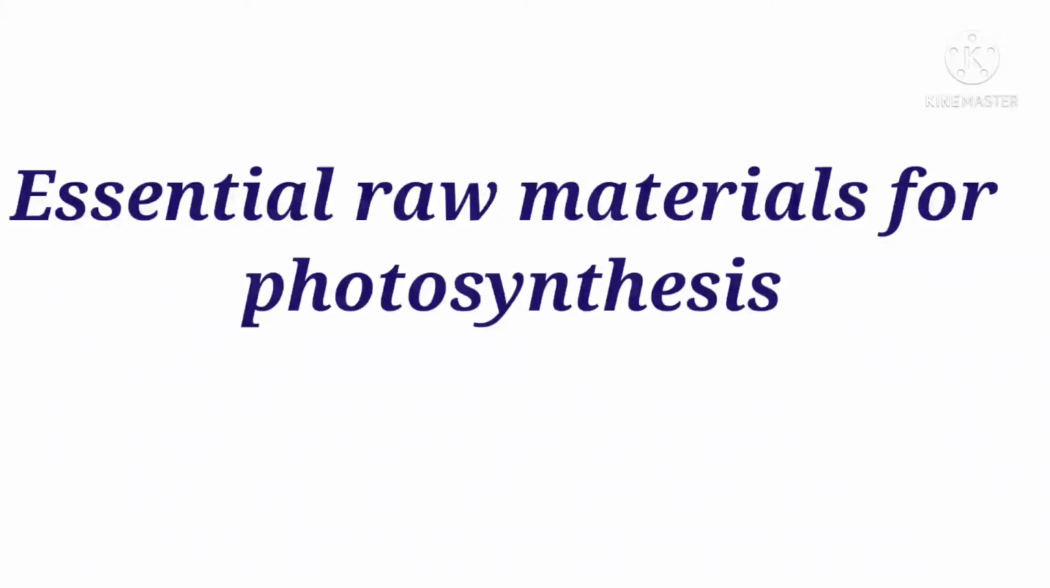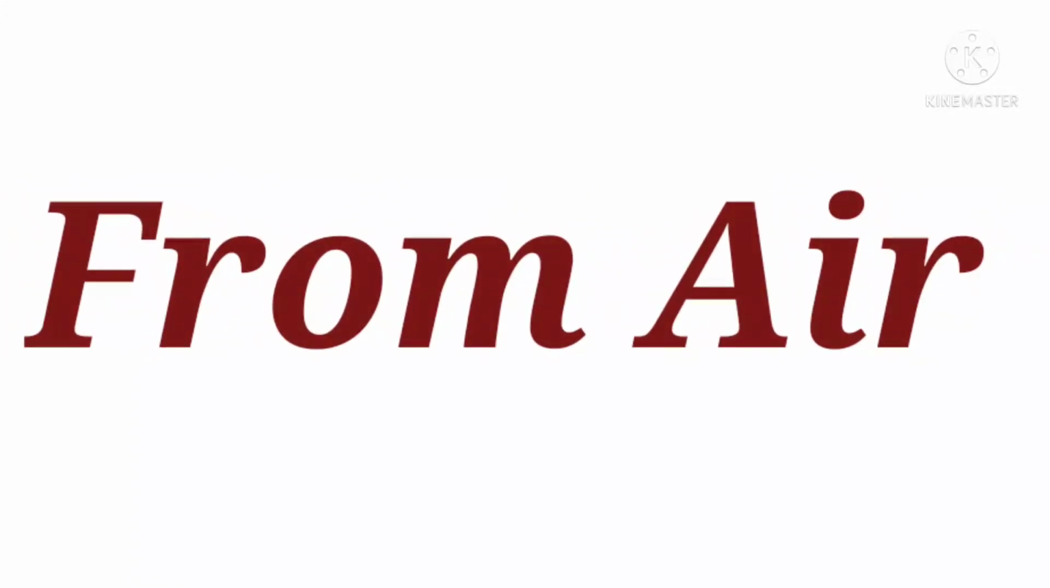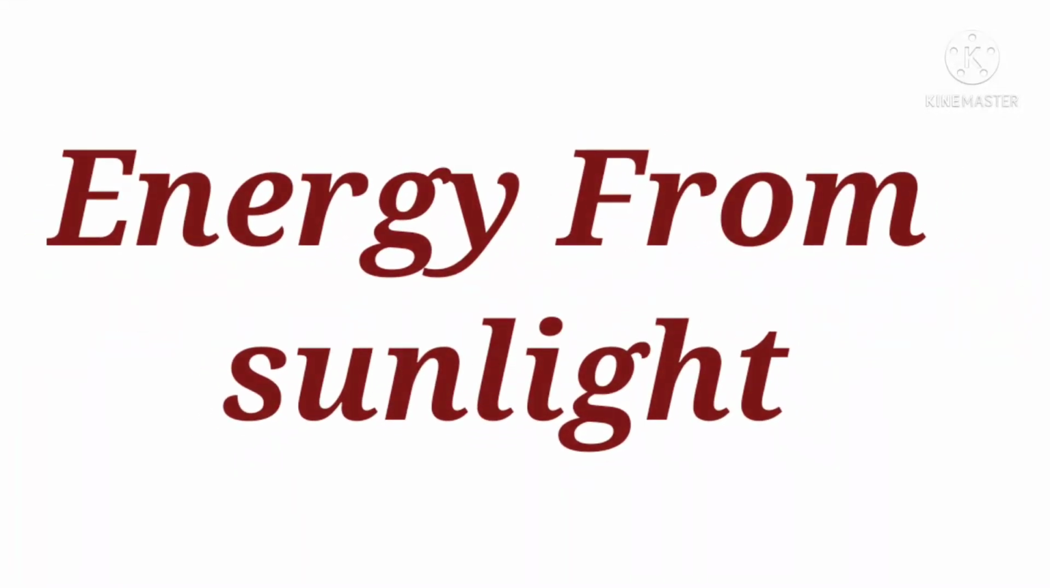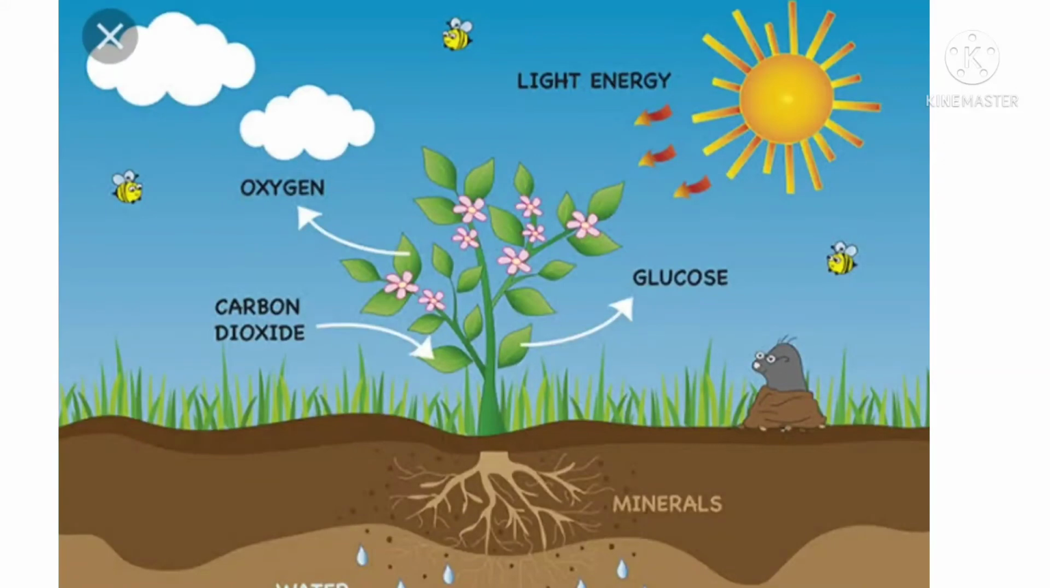Okay, children. Next, we are going to another concept, essential raw materials for photosynthesis. Here, see, children, we bring all the ingredients required for our food preparation from the market. In the same way, from where do plants get ingredients? Yes, children. Plants get carbon dioxide from air, water from soil, and energy from sunlight for synthesis of their food.